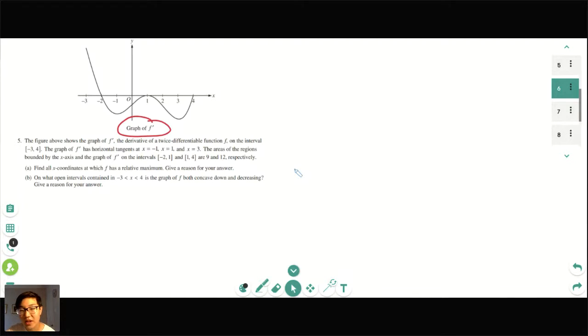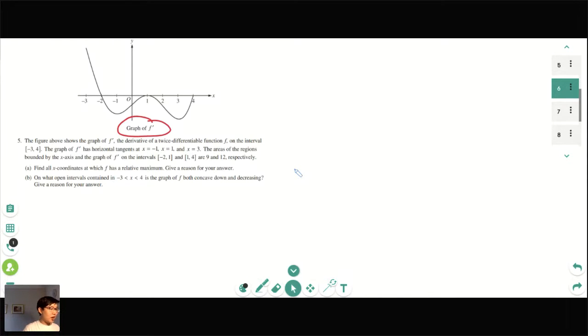Or is it square brackets? It says open intervals, so I would just say it would be open in that case. It's not brackets. Okay, let's look at this. Remember, if it's concave down, that means f prime has to be decreasing. So the rate has to be slowing down.